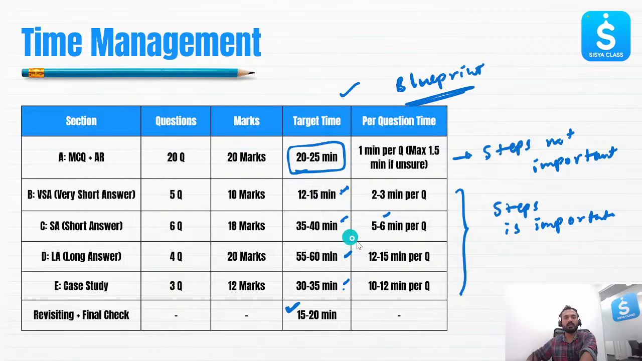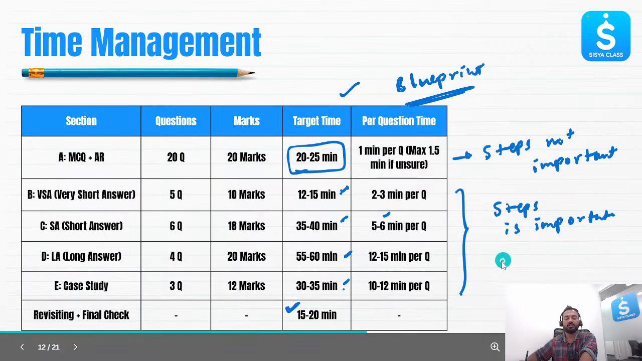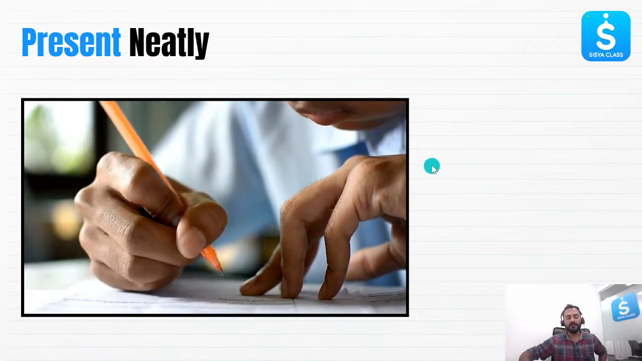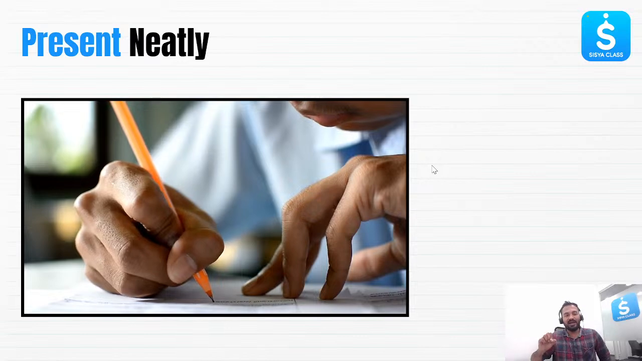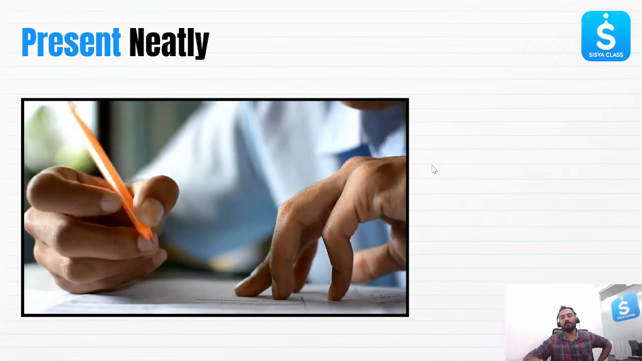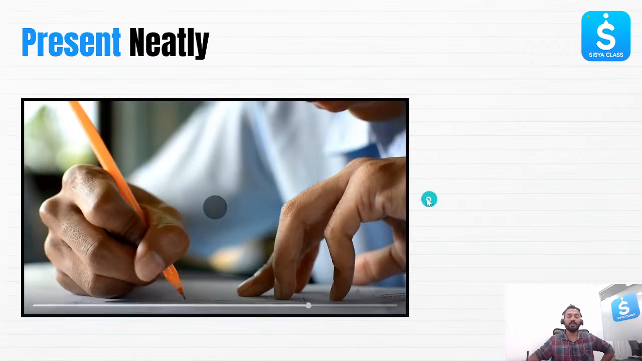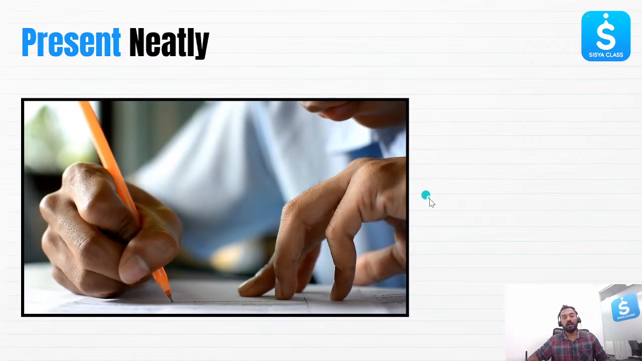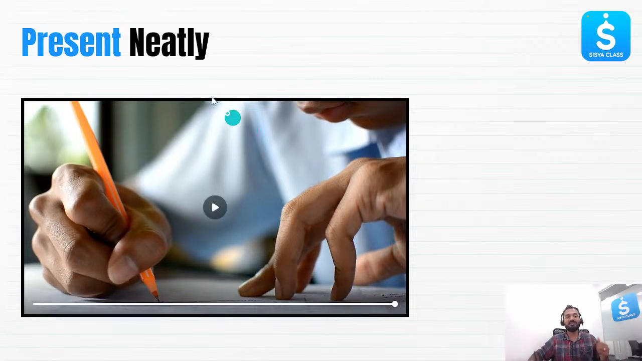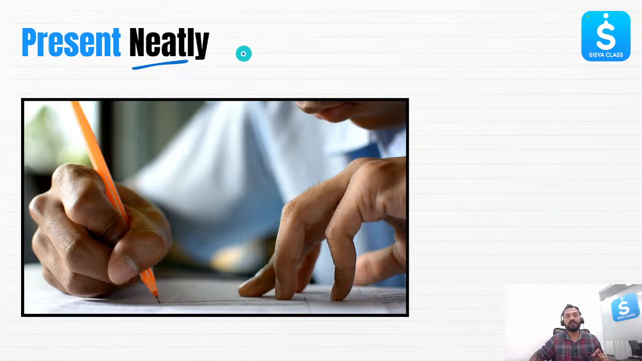Now, once the time management part is done, the next important thing, as I told, in B, C, D, E sections, the steps are very important. So you have to present very neatly what all things you are writing. Because if you simply write the answer, you'll only be getting one fraction of the total marks. You'll not be getting the complete marks. Step writing is very, very important in mathematics. And if you are not able to frame the steps properly, you'll be losing marks. So presenting neatly, one aspect is steps.